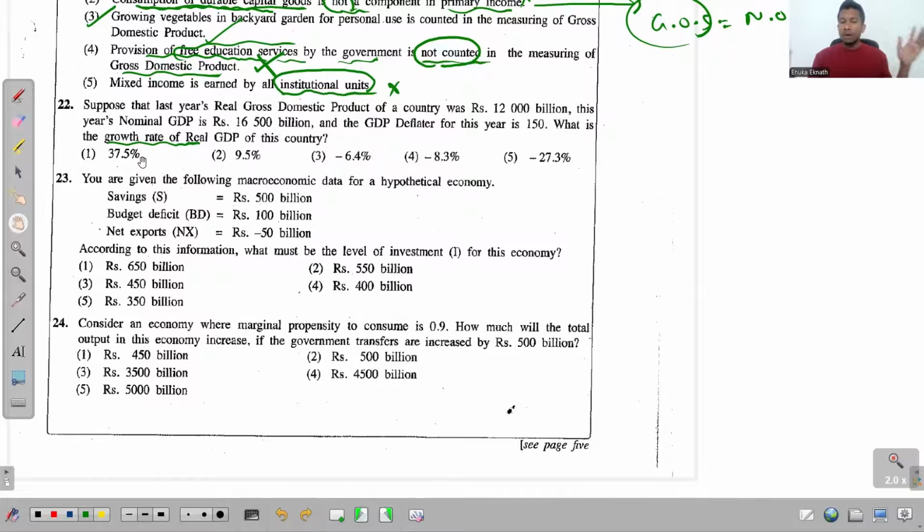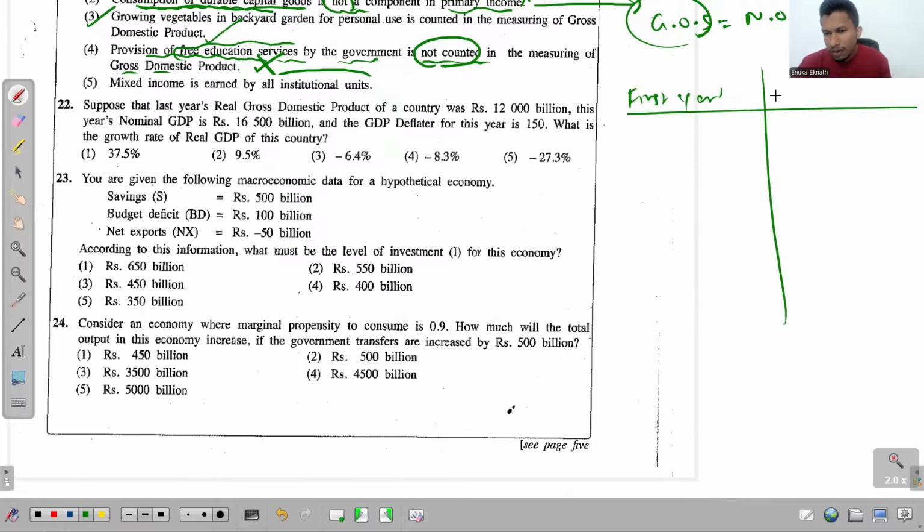Okay. But my first question, do we have real GDP for both years? For the time being, we don't have. So let's find the real GDP value for both years. This is the first year, and on the other side, we have the second year.